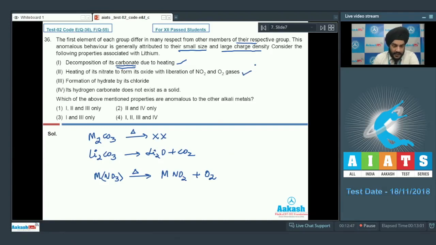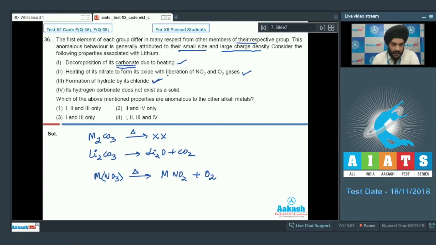We can look at the third option now. So formation of hydrate by its chloride. We know that lithium chloride forms a hydrate, whereas the other alkali metals do not form hydrates. So this is because of the high charge density on lithium ion. So this is also correct.